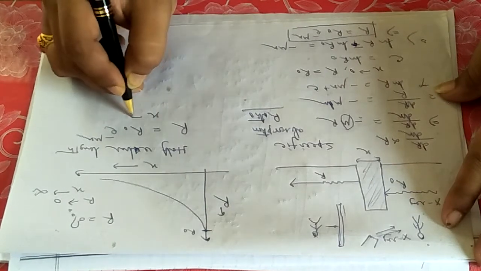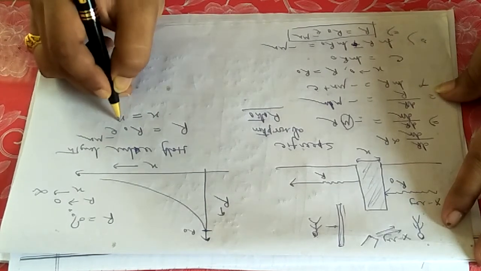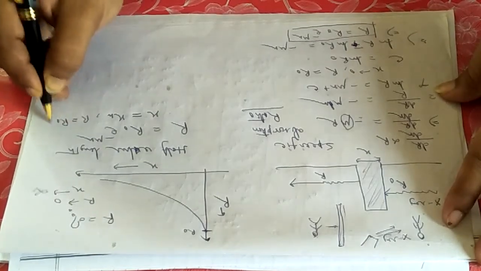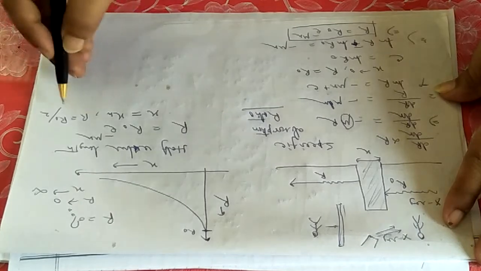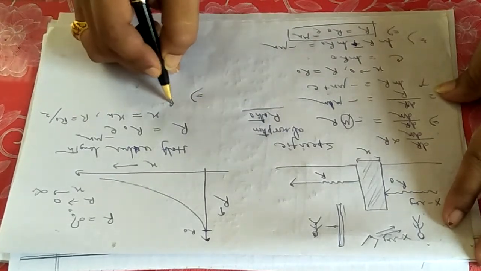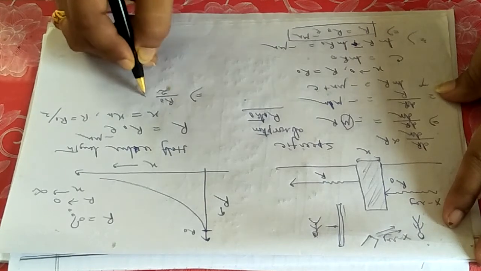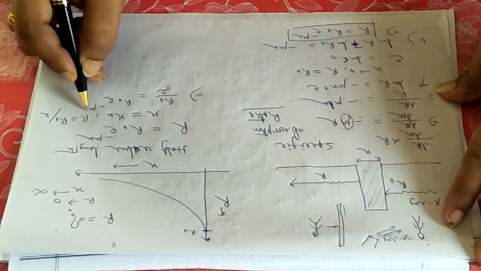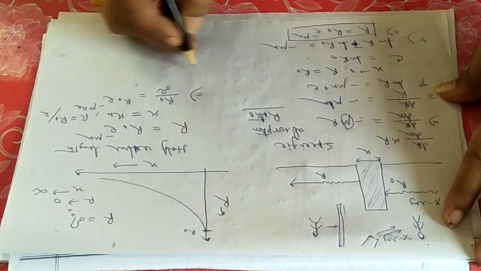Suppose xh means a half value, then r equals to r0 by 2, that will be called the half value length. So put r equals to r0 by 2 equals to r0 e to the power minus mu xh.